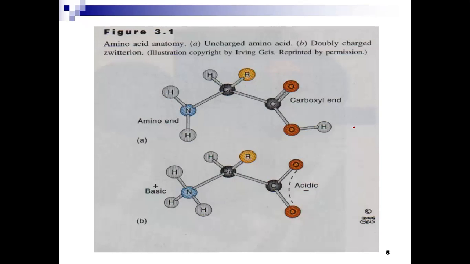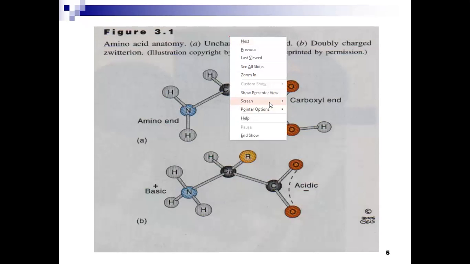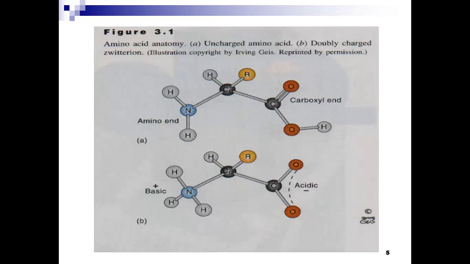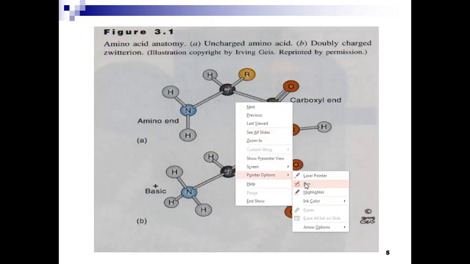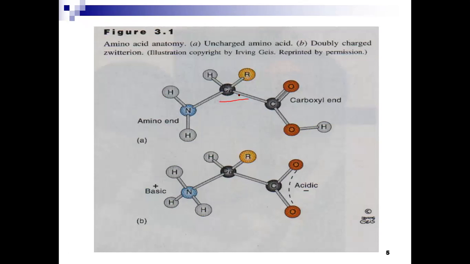An amino acid is composed of a central carbon atom.